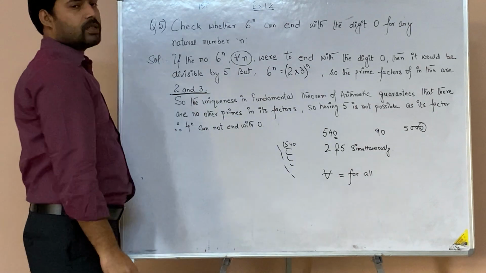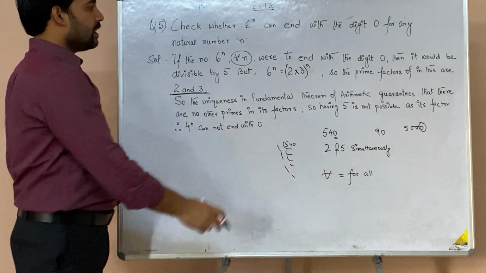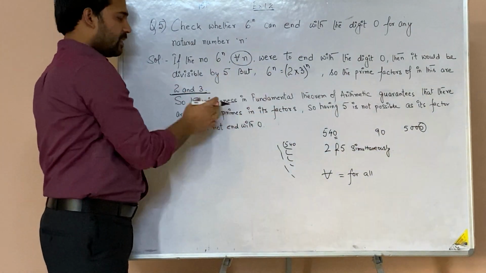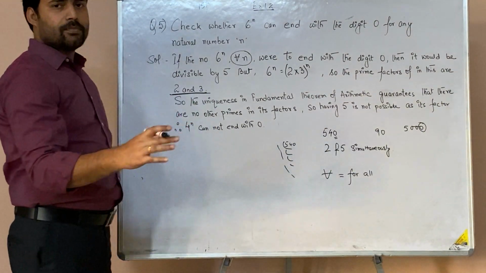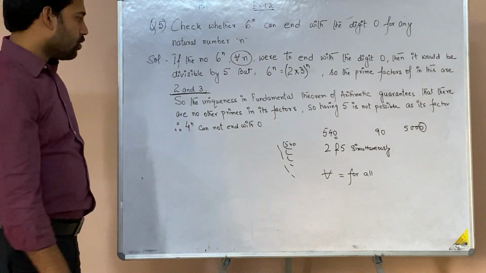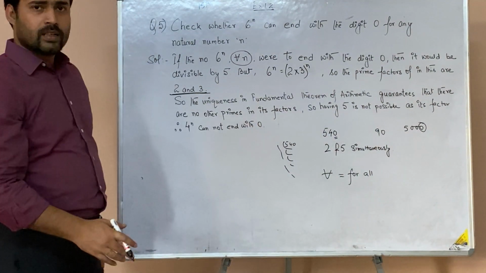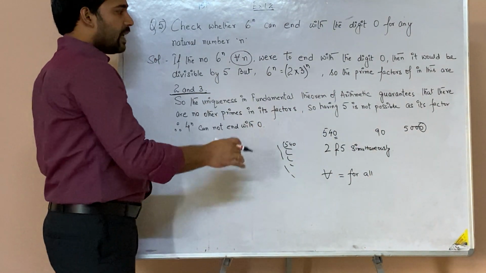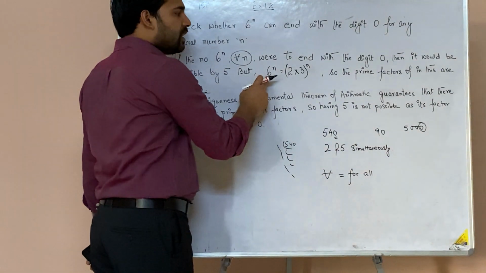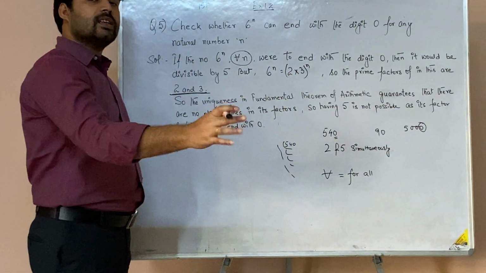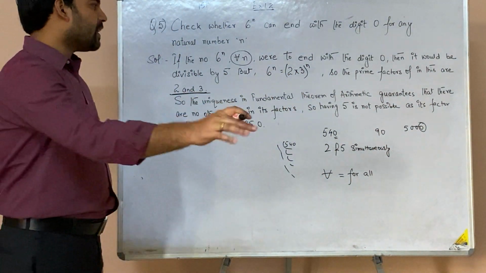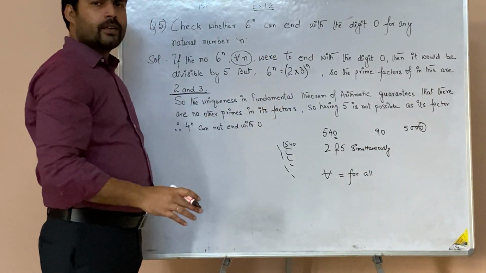This is the most important part that you need to understand: 6 to the power n's prime factors are 2 and 3. Any other number will not appear. According to the uniqueness in the fundamental theorem, uniqueness means that 6 when broken down will give 2 and 3 only, irrespective of what n is.